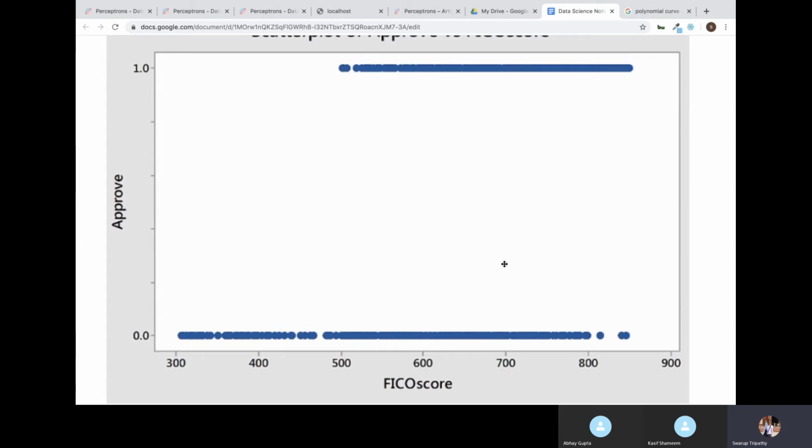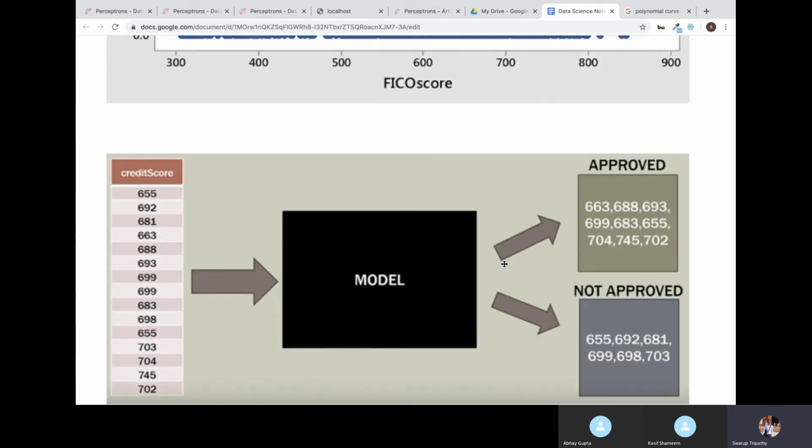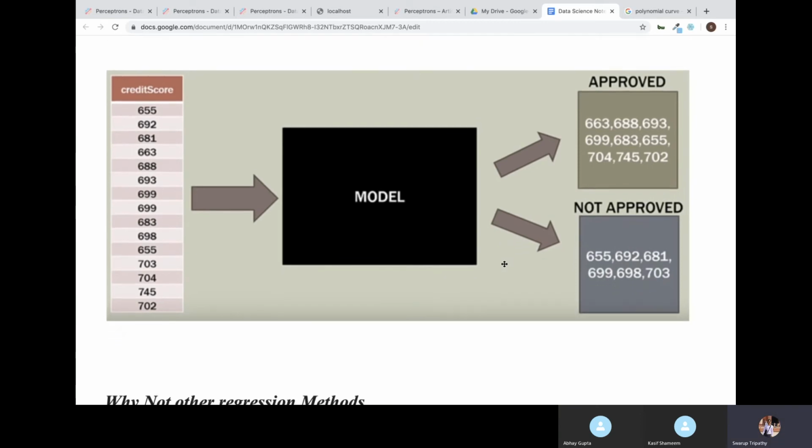In this scenario, we cannot just put a straight line like we were trying to find in linear regression. So here we need to use some different kind of algorithm or function or equation to find the relationship between these.